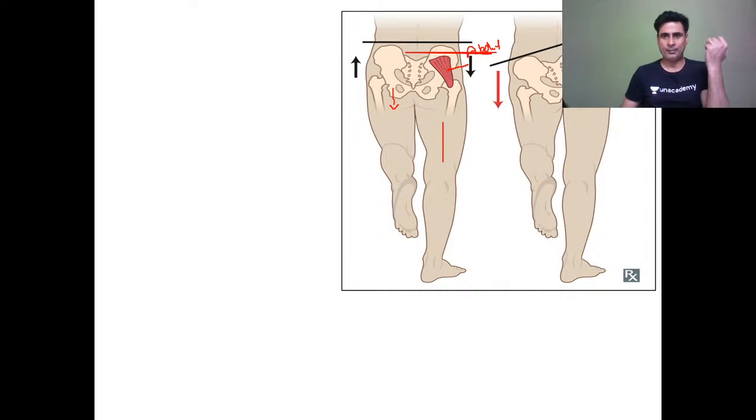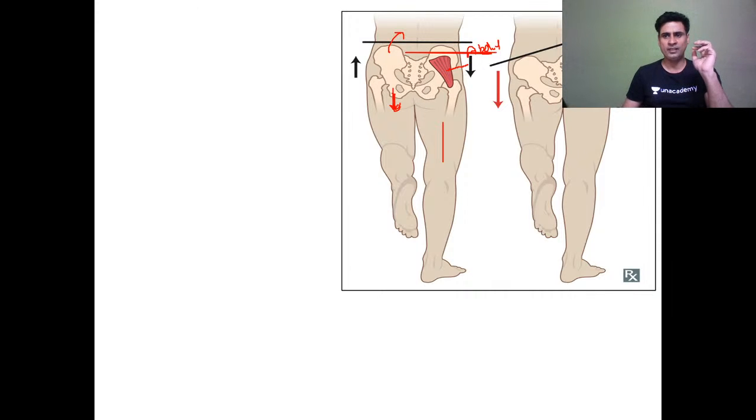So this abductor will contract and it will prevent falling of pelvis on this side. Pelvis will either be stationary or it will go up. This is in a normal person.